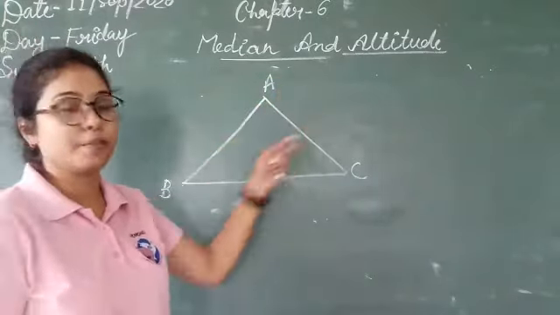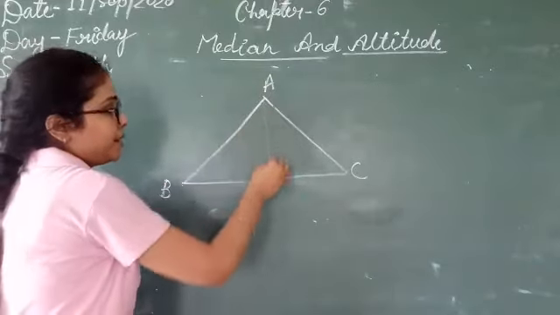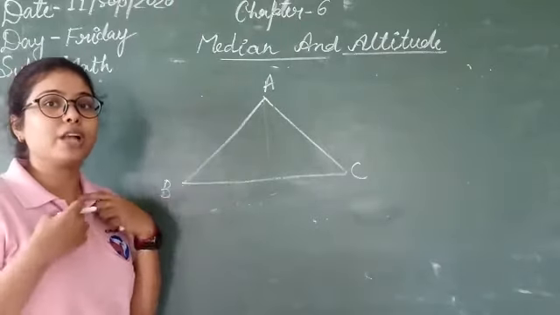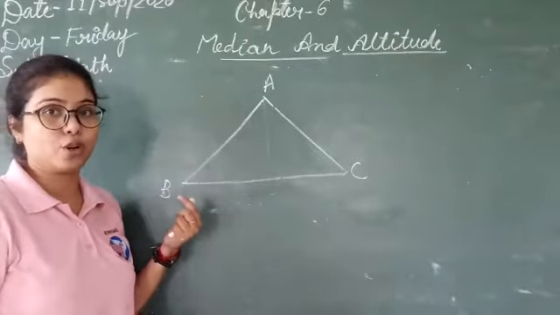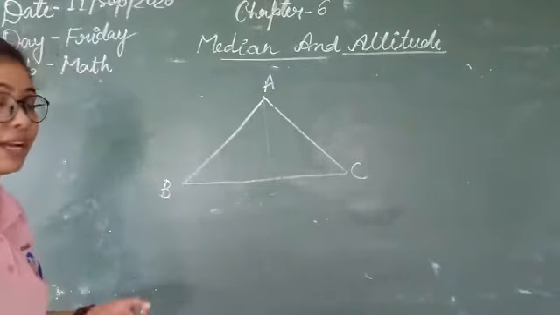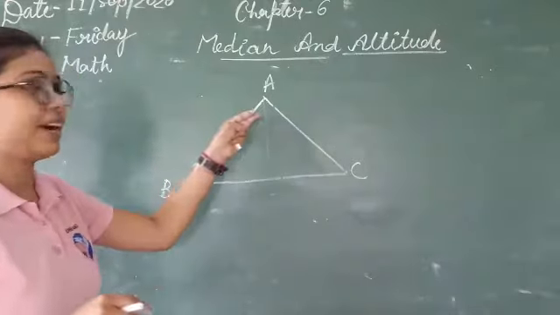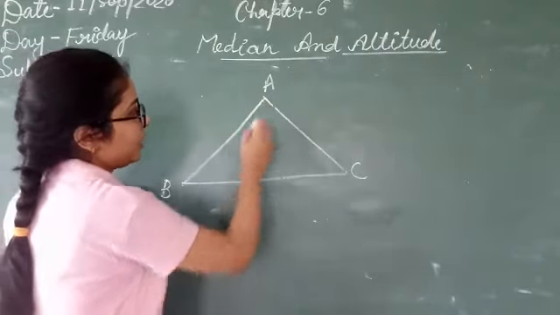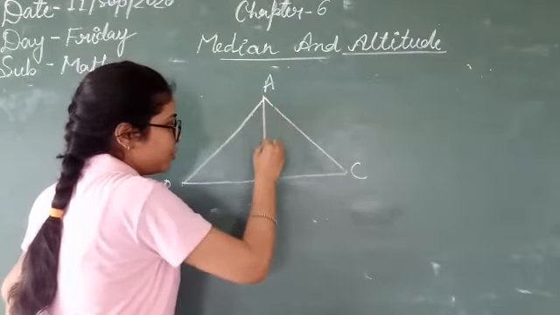Suppose you can imagine this triangle as a building, and we have to measure the height of the building. So what do we do? We just measure the perpendicular distance. Suppose I have to measure my height, then also I will find the perpendicular height. So here also in the triangle, when you have to find the altitude, you find the height of that triangle. So the height of the triangle will be when you form a line from the vertex to